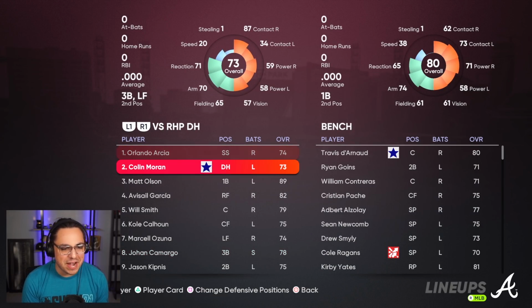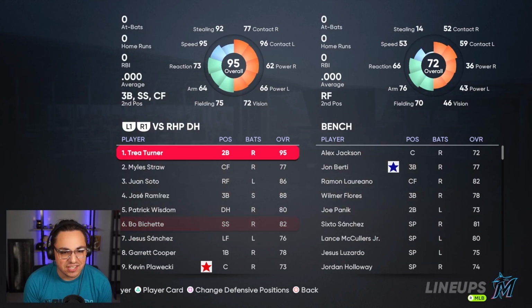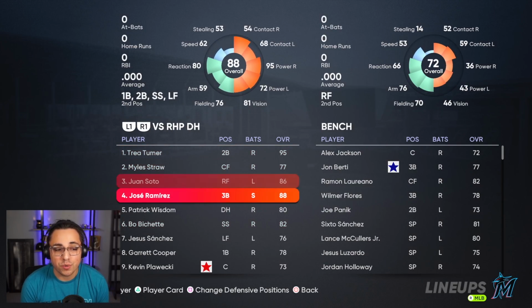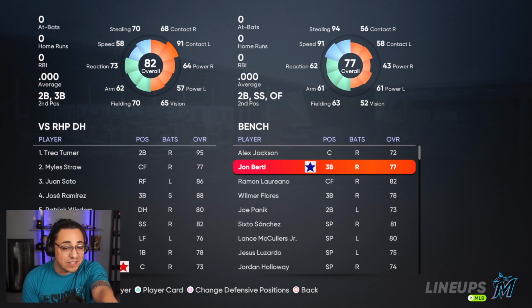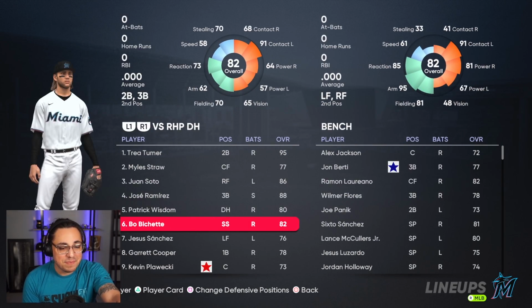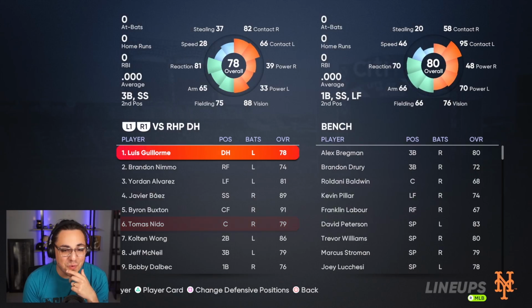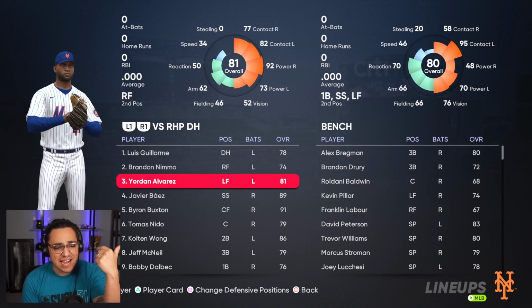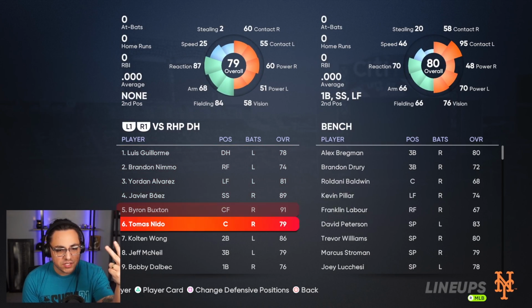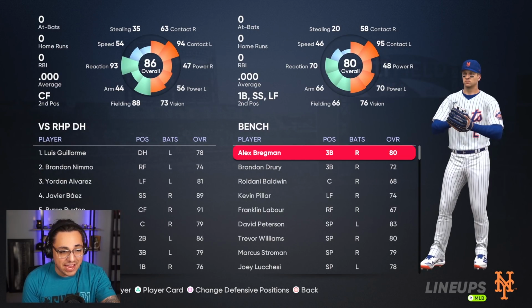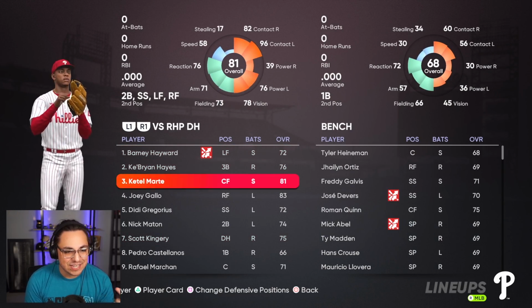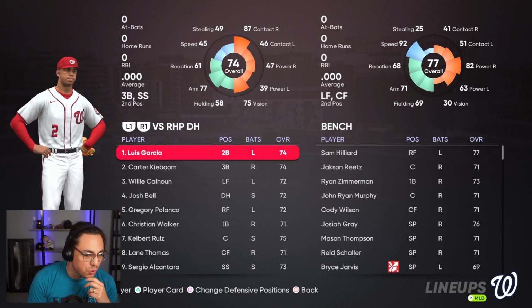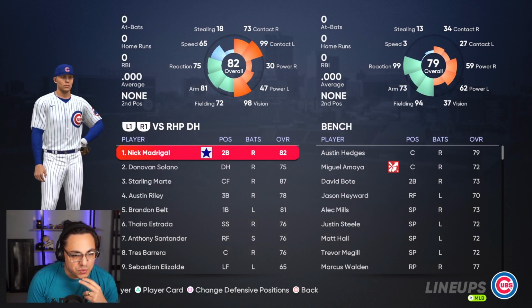What do we got with the Braves? Matt Olson, Avisel Garcia. We got Trey Turner, Soto, Ramirez, Patrick Wisdom, Bichette. This Ramon Laureano on the bench. This team might be sneaky. This Marlins team. Ooh, okay. Yordan, Baez, Buxton, Colton Wong, Bregman on the bench. What is going on here? Okay, Barney Hayward looks like a pretty good prospect. But Key Bryan, Ketel Marte, Joey Gallo. Ooh. Okay, what else we got going on?